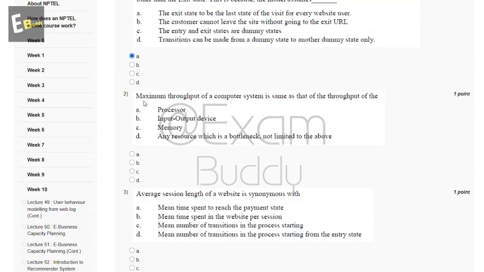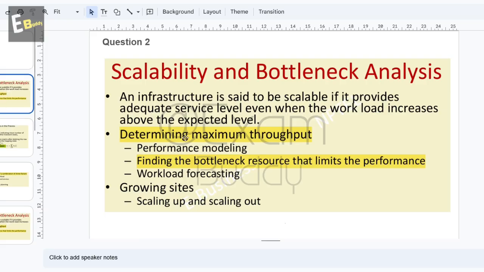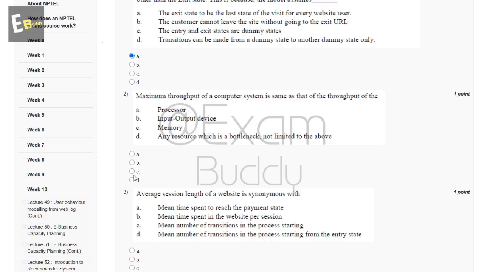Now the second question is: maximum throughput of a computer system is the same as that of the throughput of the dash. So these are the options, and now let's check the answer of our second question. Question second: determining maximum throughput, finding the bottleneck resource that limits the performance. So the answer of our second question is C.